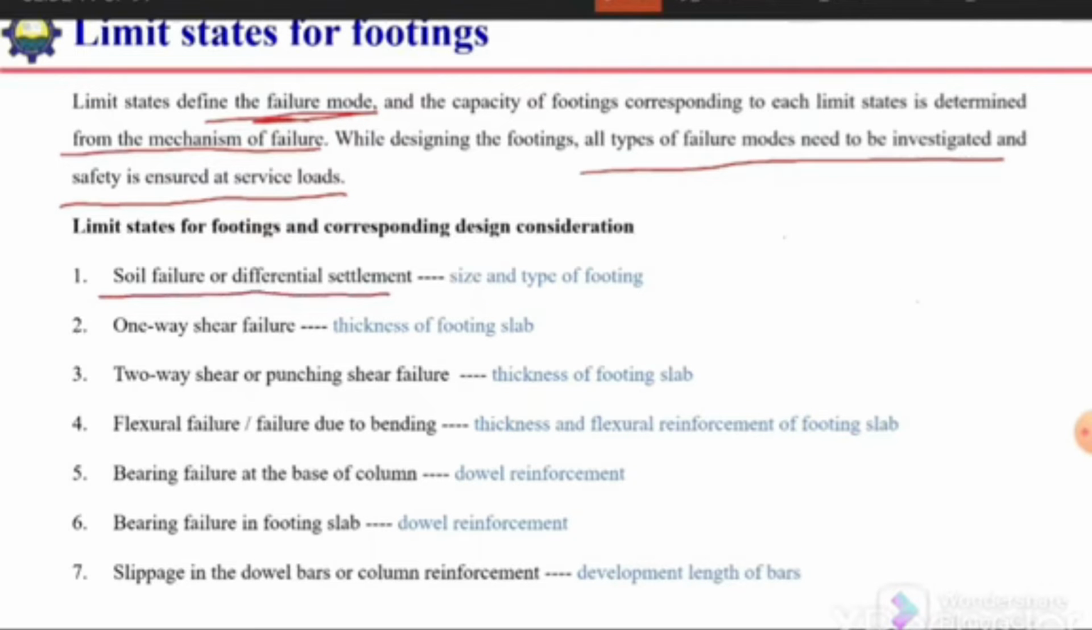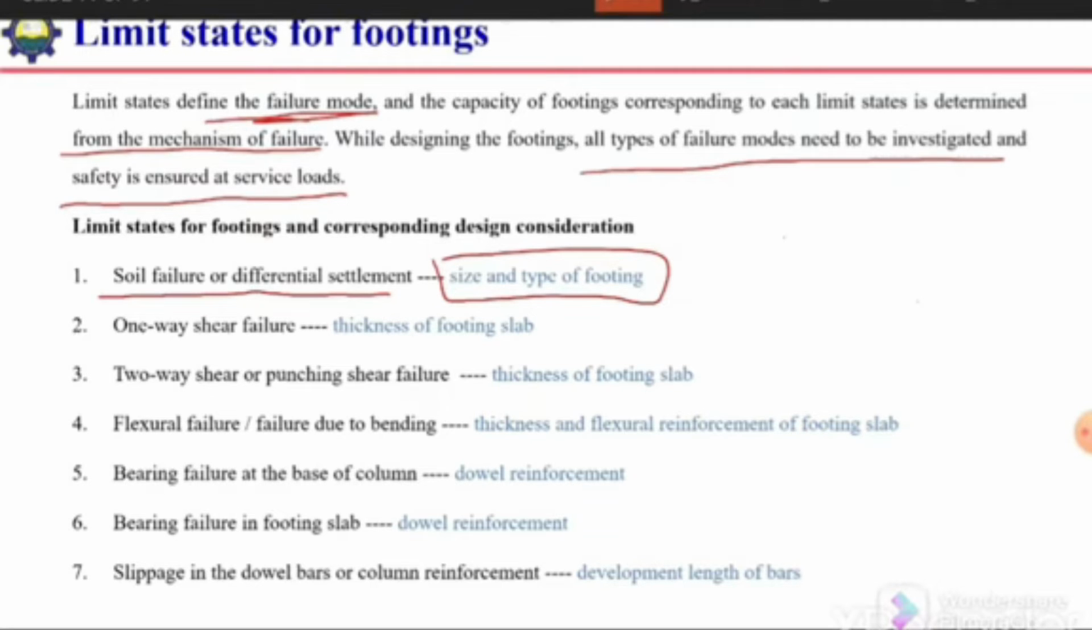Our foundation can fail because of failure in the soil. Soil can fail in shear, or there can be excessive settlement, or there can be differential settlements. So because of the differential settlement, our structure or our foundation can fail. To avoid this type of failure, we need to play with the size and type of footing. So we can change the size to avoid the soil failure, as well as we need to properly select the type of footing to avoid the differential settlements.